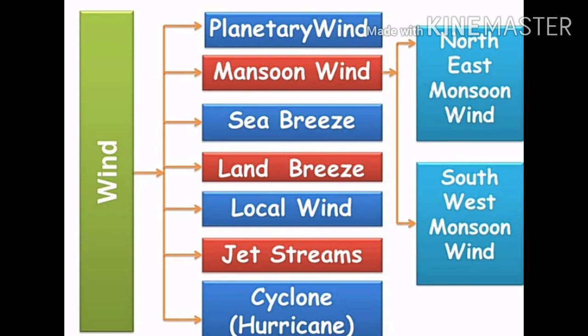The wind can be classified into the following types. They are planetary wind, monsoon wind. In this, monsoon wind is again divided into two types: northeast monsoon wind, southwest monsoon wind. Sea breeze, land breeze, local wind, jet streams and cyclone.